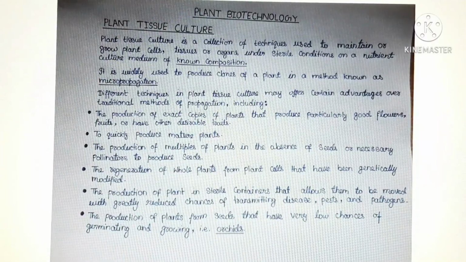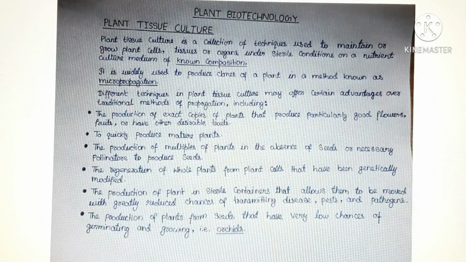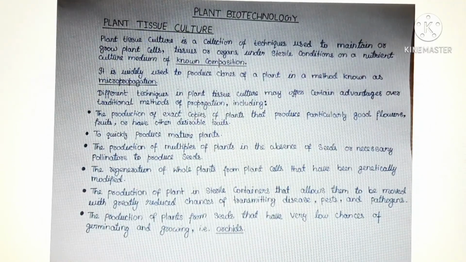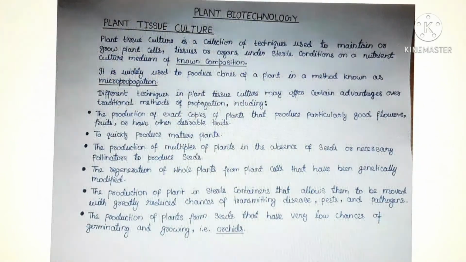Plant tissue culture is a collection of techniques used to maintain or grow plant cells, tissues, or organs under sterile conditions on a nutrient culture medium of known composition. It is widely used to produce clone of a plant in a method known as micropropagation.